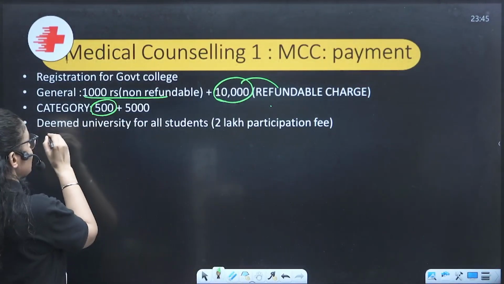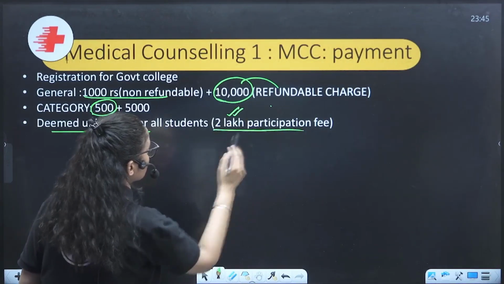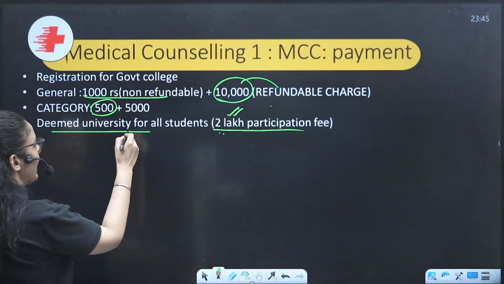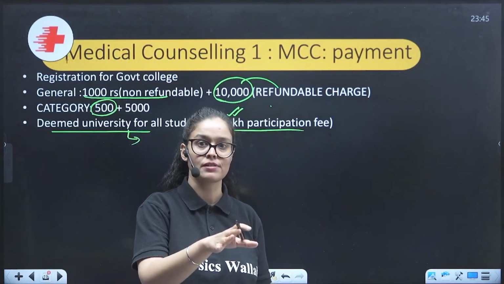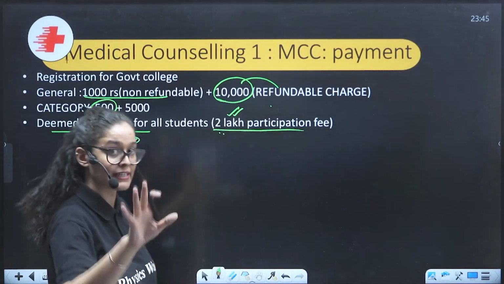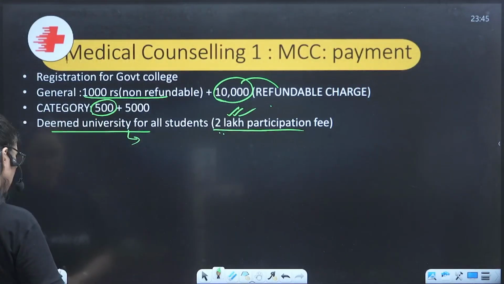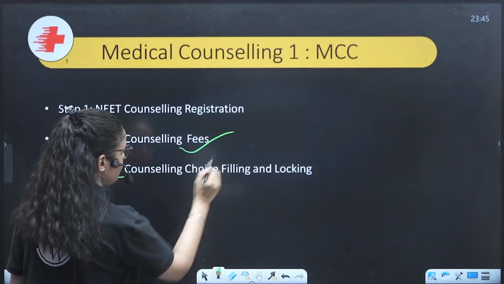So kids, for deemed universities for all students, like I told you, the non-refundable amount is 5,000, which you have to pay as registration, and 2 lakh is the refundable participation fee, the security amount, right? So yeah, you have already filled in the fee.